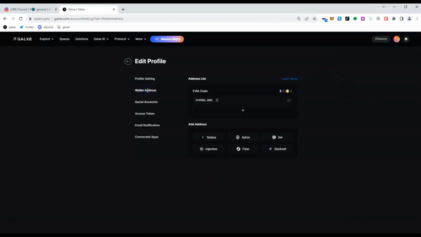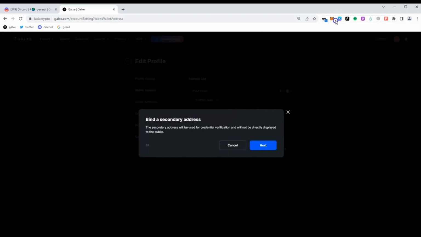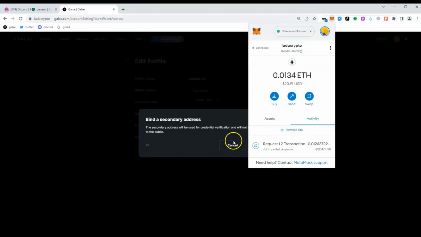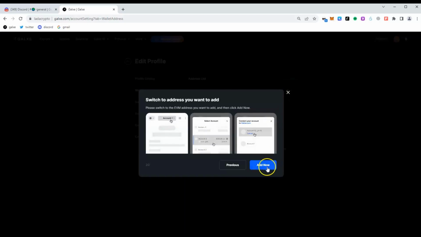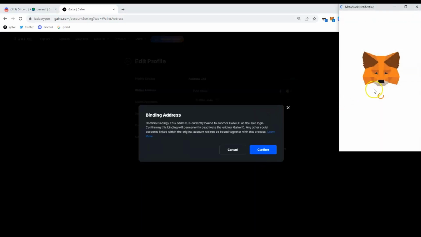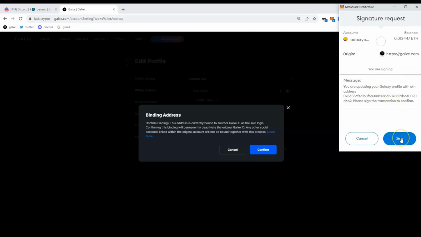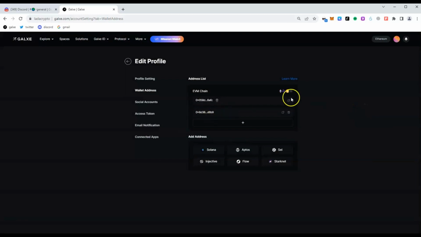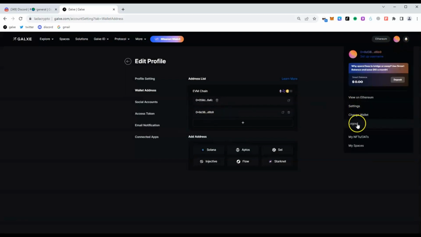Then go to the wallet addresses section in Galxe ID and add a secondary EVM wallet, my old compromised EVM wallet. Confirm. Sign. Okay, here it is. Log out.